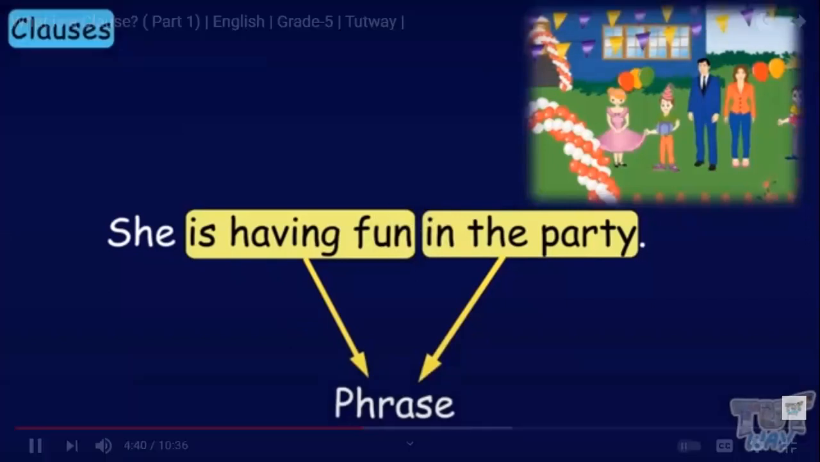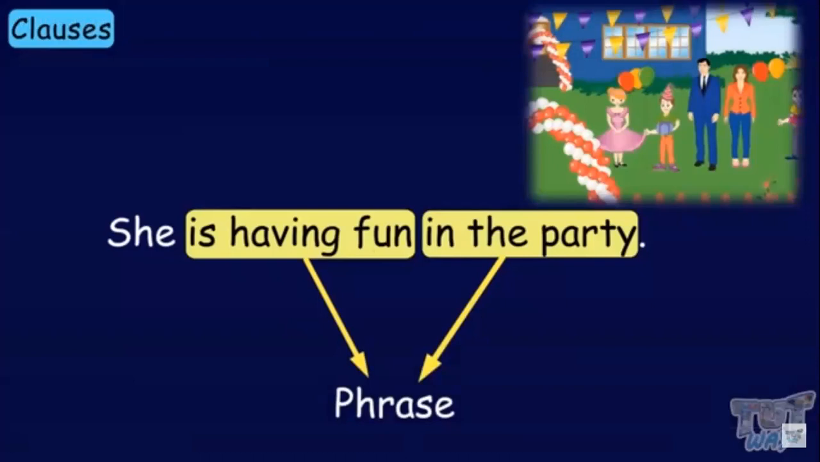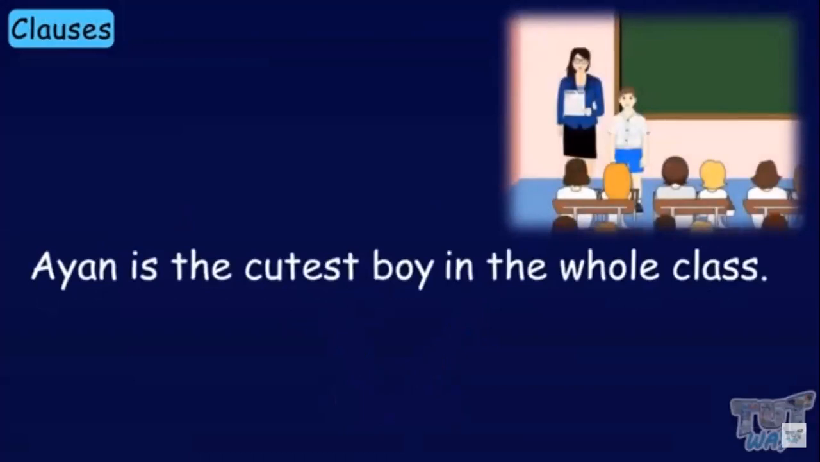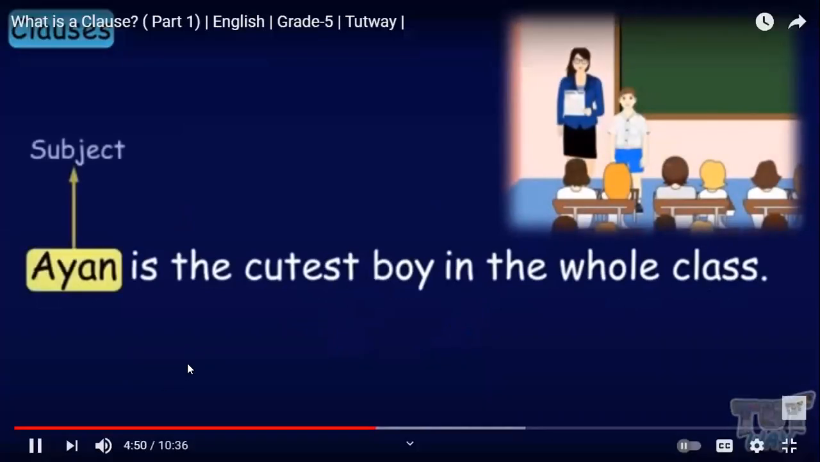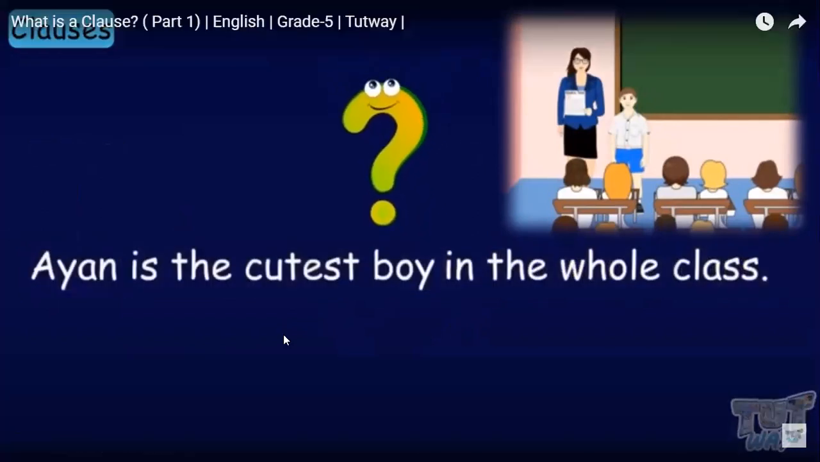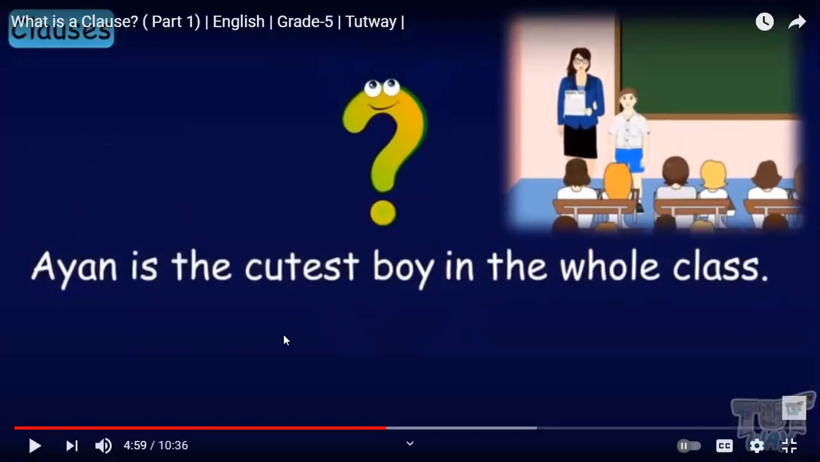Here we have another sample sentence. Ayan is the cutest boy in the whole class. Here, Ayan is the subject and the rest of the sentence is the predicate. Now let's find the clause in this sentence. Who can guess where the clause is in this sentence? Is the cutest boy. Great job. Ayan is the cutest boy.